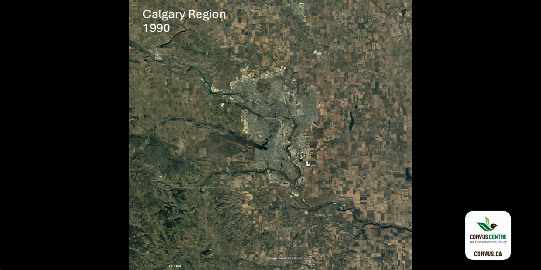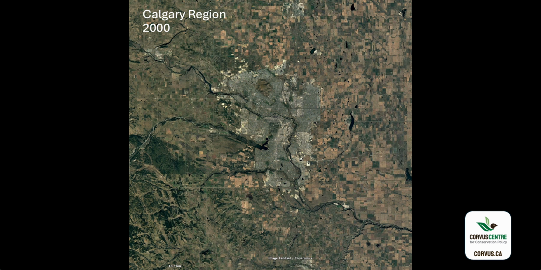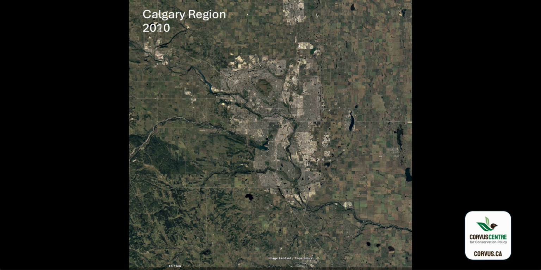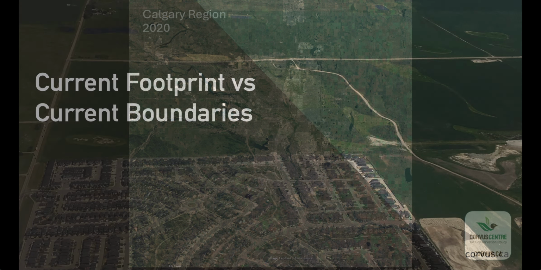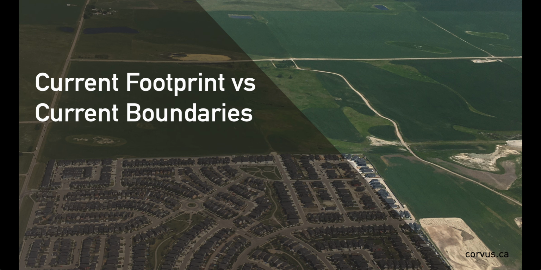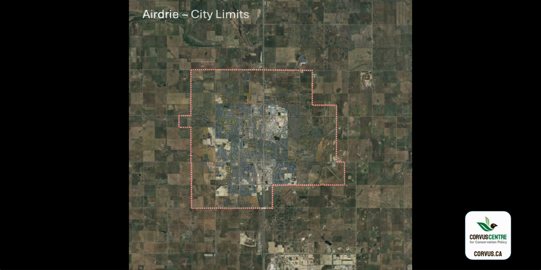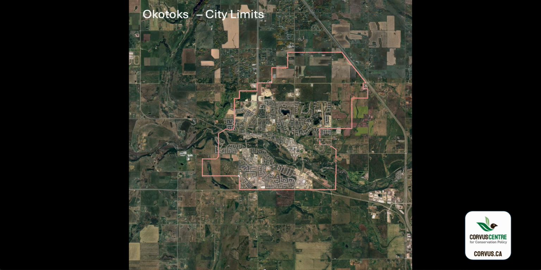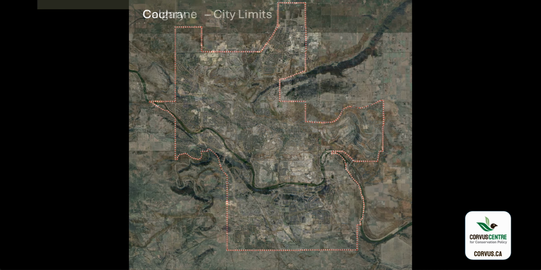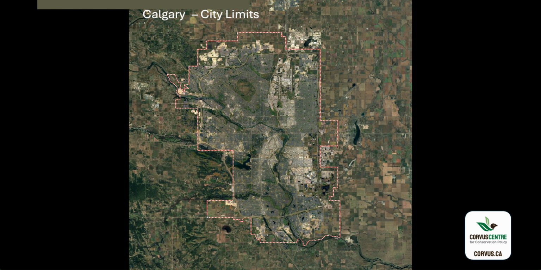how it has changed. This is the Calgary region with the city of Calgary in the middle of it in 1990. In 2000, in 2010, in 2020. But it's also important to look at what the current footprint is versus what the current actual legal boundary of the municipalities in the Calgary region are. So this is the current footprint of the city of Airdrie, but this is the city limits of the city of Airdrie. Same thing applies for Okotoks, for Cochrane, and even for the city of Calgary.